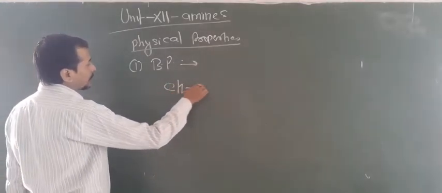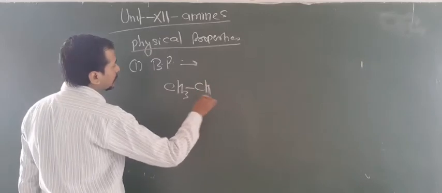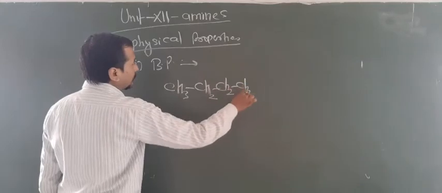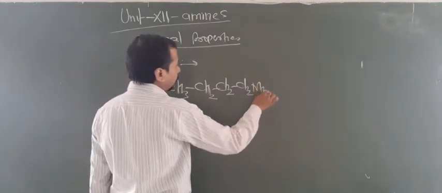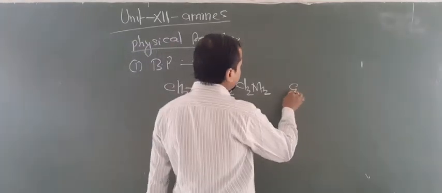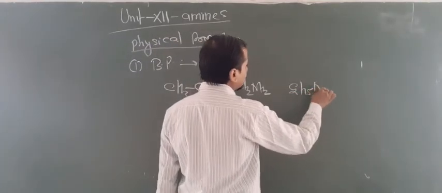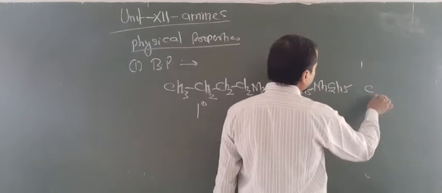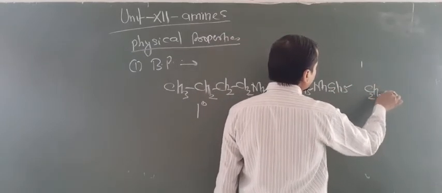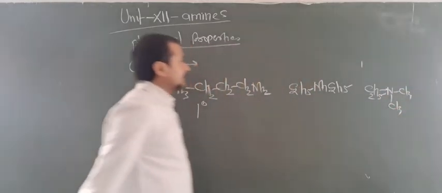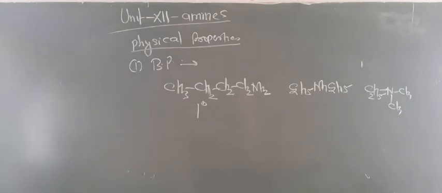We have taken the example of CH3CH2CH2NH2, which is a primary amine. For secondary amines, C2H5NHC2H5, and for tertiary amines we have taken C2H5N(CH3)CH3. So these are known as primary, secondary and tertiary amines.